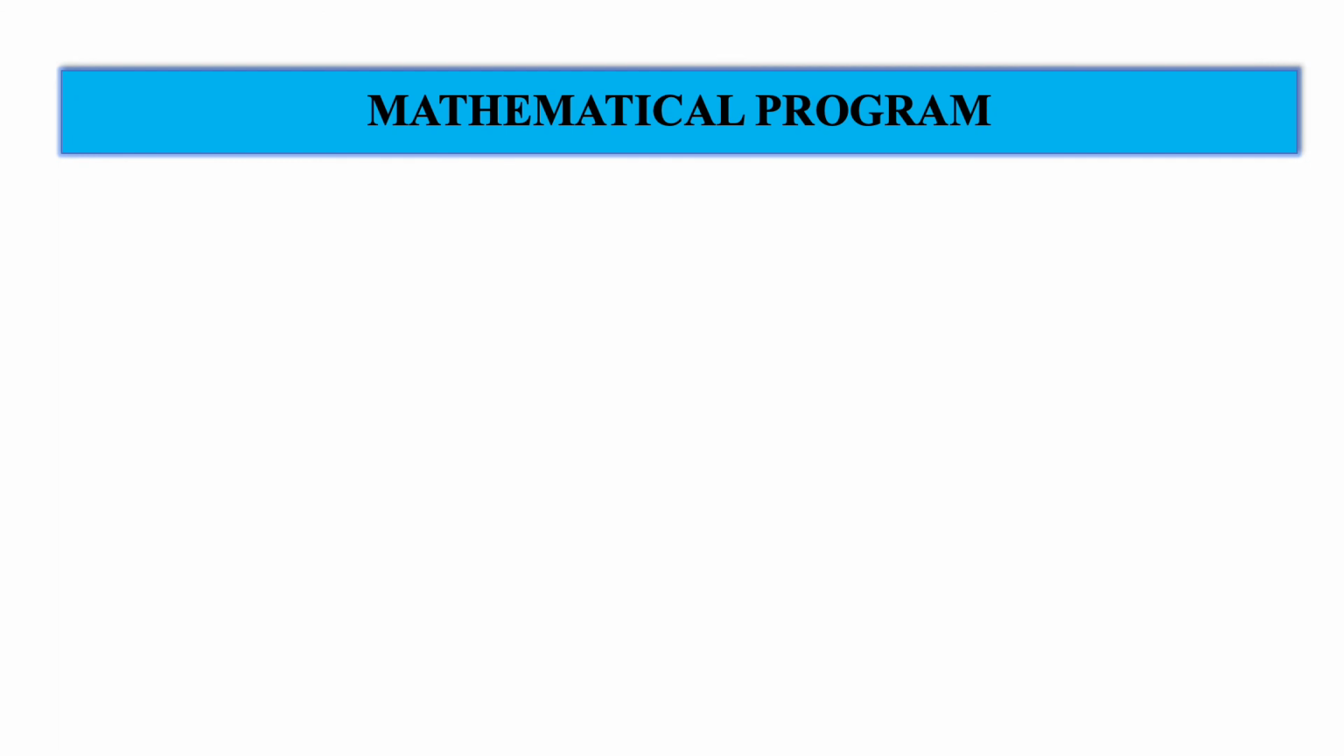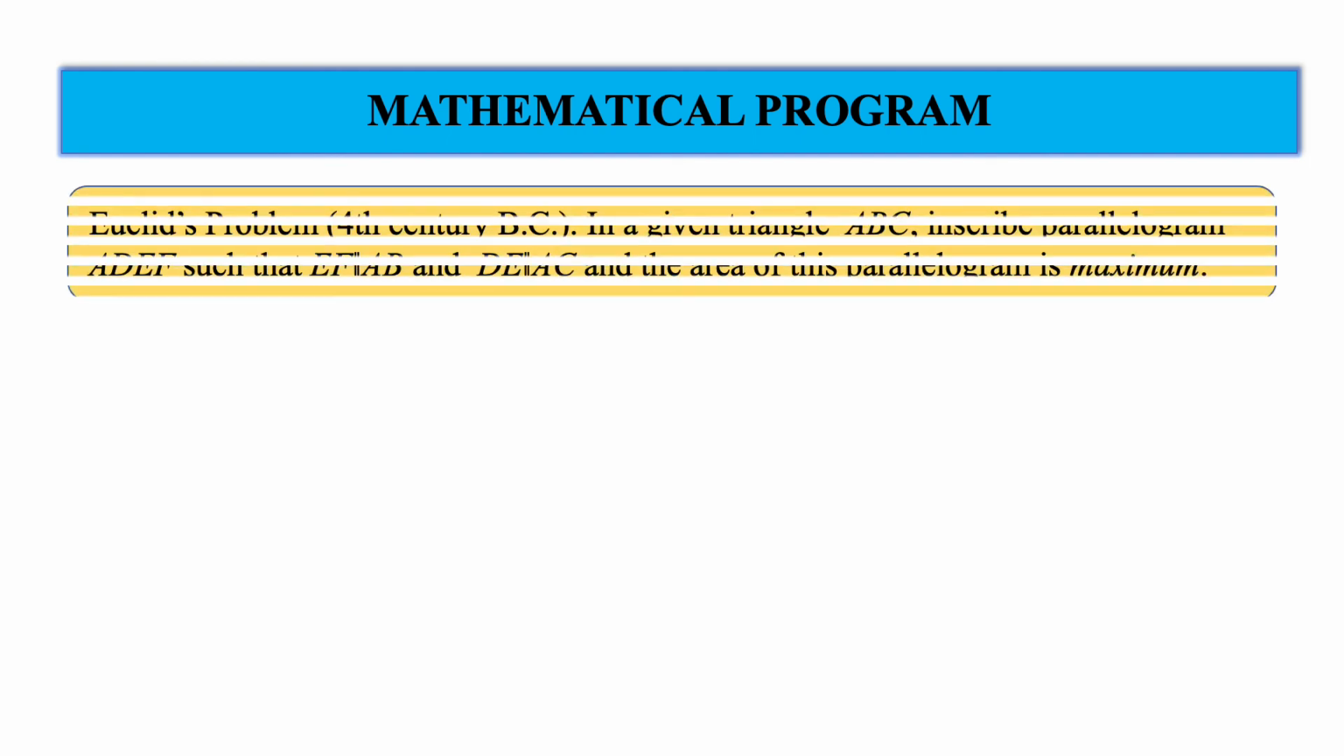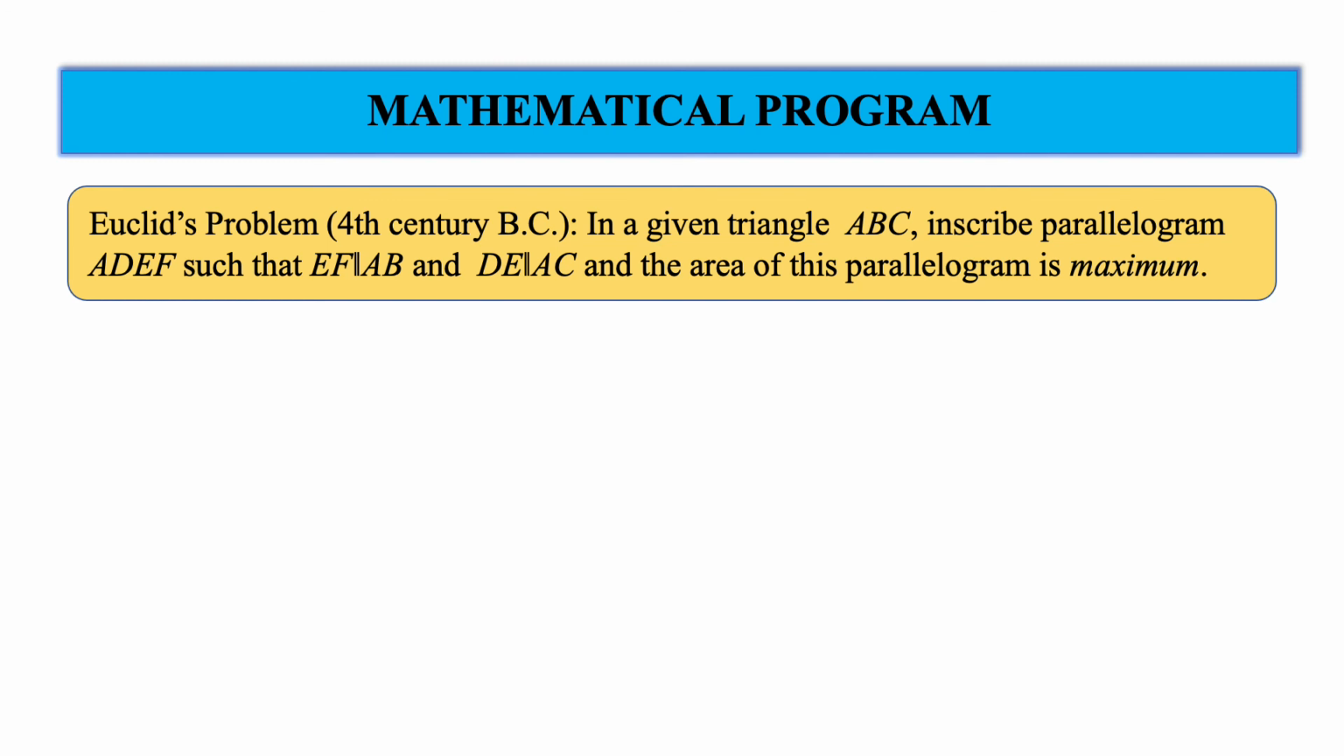Interestingly, optimization problems have applications in geometry, algebra and many other fields. This was the problem posed by Euclid in the 4th century BC. In a given triangle ABC, inscribe a parallelogram ADEF such that EF is parallel to AB and side DE is parallel to AC, and the area of the parallelogram is maximum. Now you might have solved this problem using geometric ideas, but it can be posed as an optimization problem, where we are looking for inscribing a parallelogram which has the maximum area.